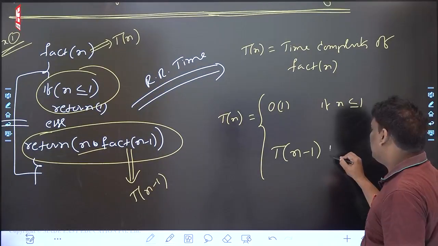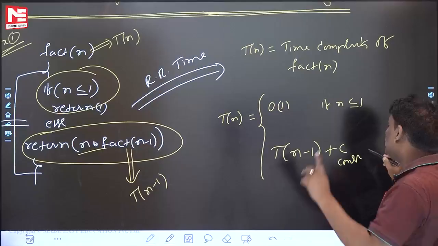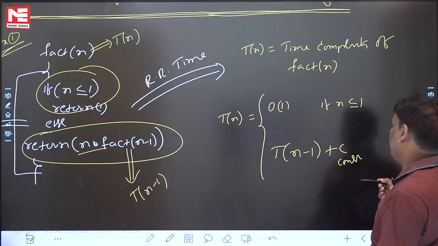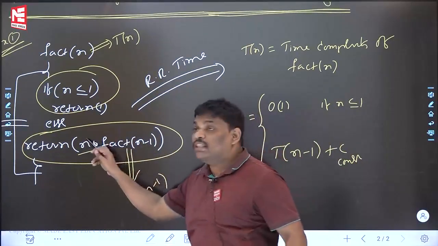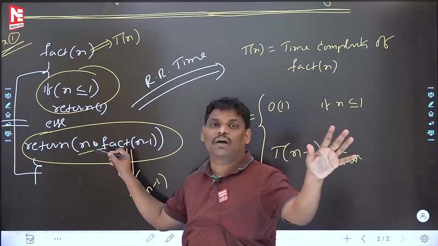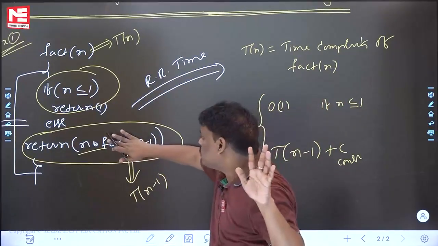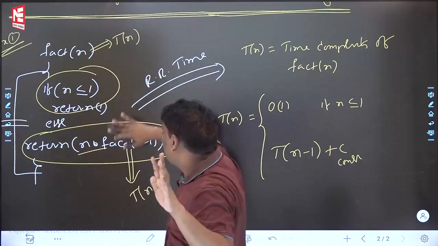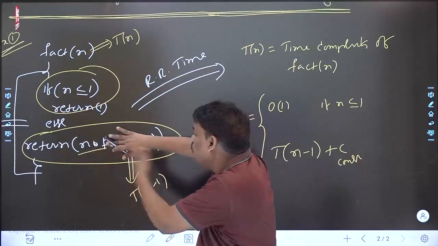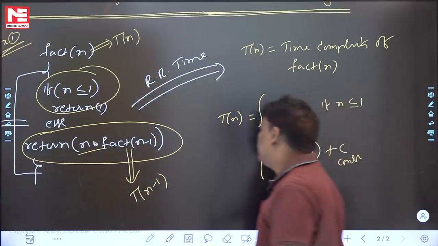Because there is nothing there, you write plus c. C is a constant, nothing there. If a loop is there, then only plus n. If no loop is there, even though here n square is there, I don't write n square. Even though here log n is there, I don't write log n, because no loop. No loop means constant. For this function call Tn, for this function Tn minus 1, because of no loop, constant.